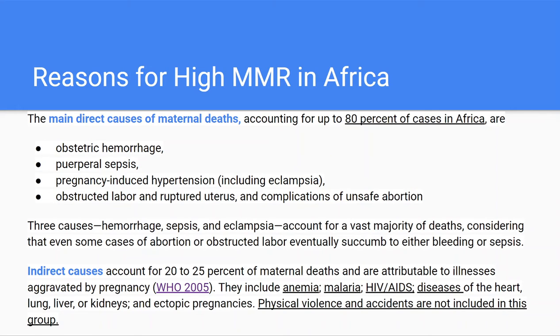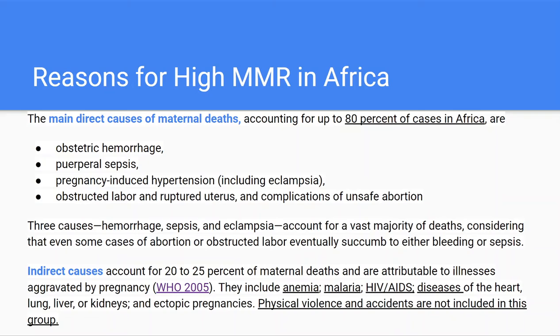So this can be divided into direct causes and indirect causes. We see that direct causes are due to hemorrhage, puerperal sepsis, which is basically infection of the genital tract that can occur during labor, pregnancy-induced hypertension, obstructed labor, ruptured uterus, and complications of unsafe abortion. The three causes: hemorrhage, sepsis, and eclampsia. Eclampsia is high blood pressure, which can lead to seizures during pregnancy.